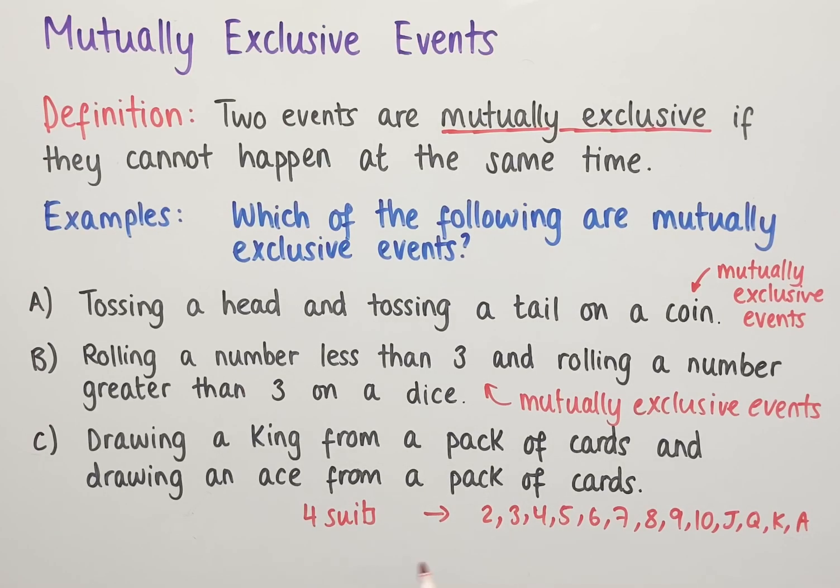Now, from these cards, we're asked whether we can draw a king and an ace from a pack of cards at the same time. Since a king and an ace are 2 separate cards, then it's not possible to draw both of these at the same time. And so again, we would say that these two events are mutually exclusive.